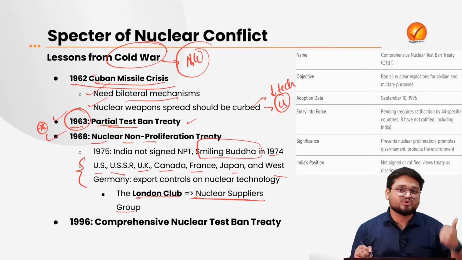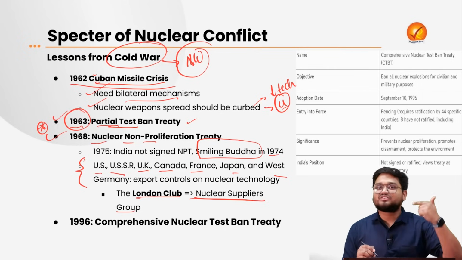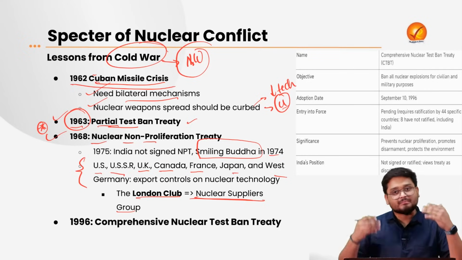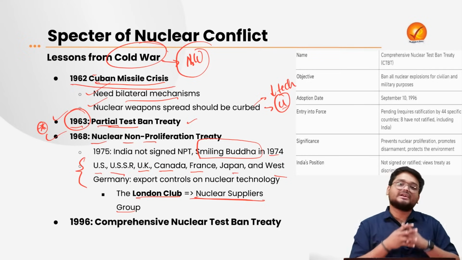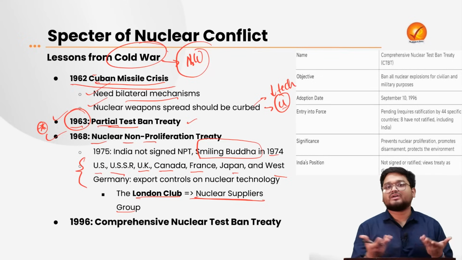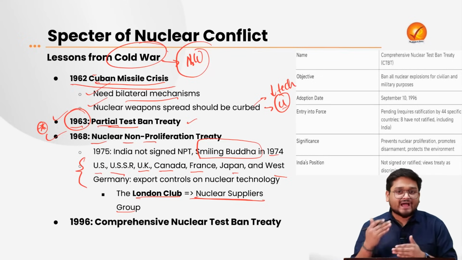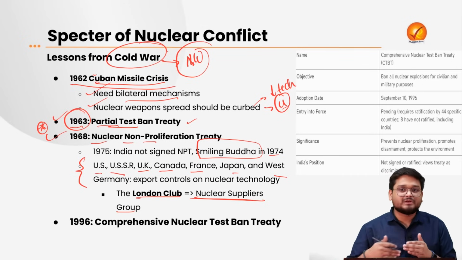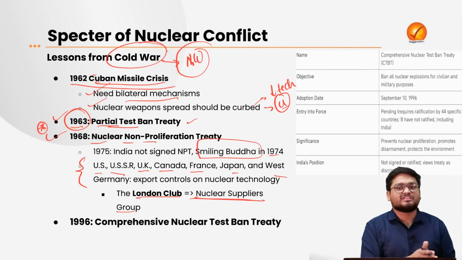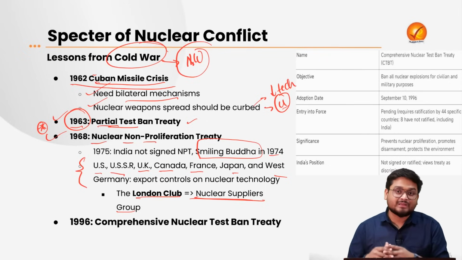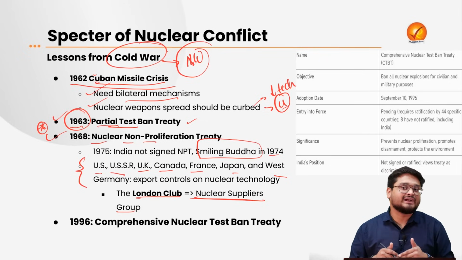So the Nuclear Suppliers Group was indirectly formed as one of the responses to India's own testing of nuclear weapons, because India wanted to have her own nuclear deterrence, which the Western nations were not happy with. So India did a very Atmanirbhar, self-reliant task, because India's own defense imperatives were important back then, and are very important right now.